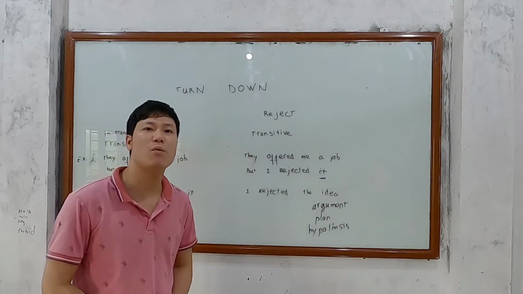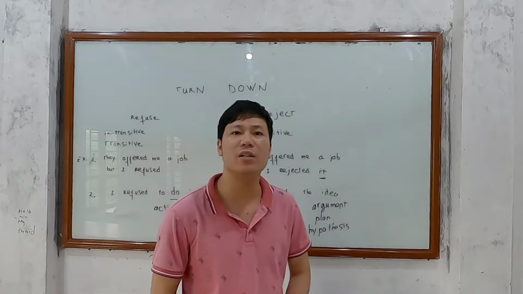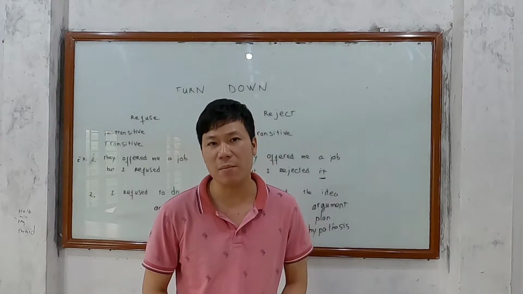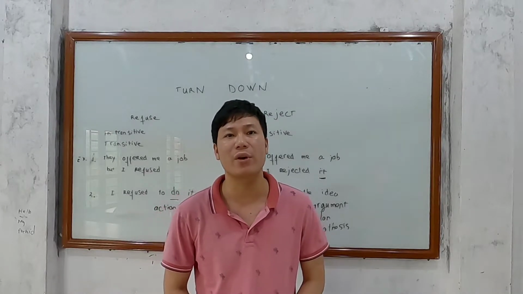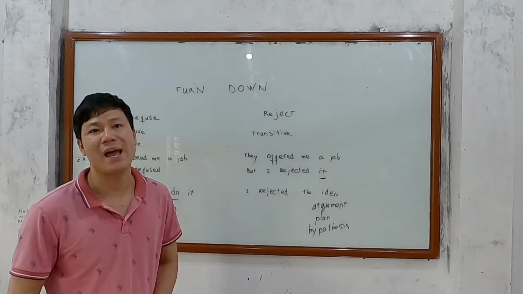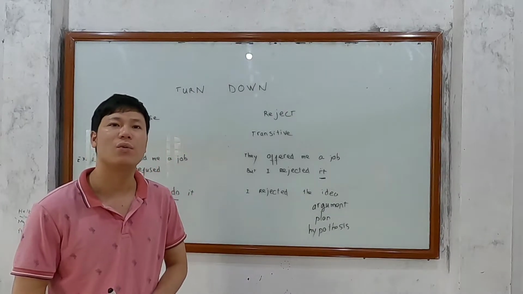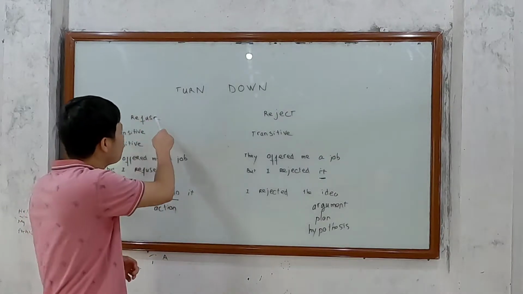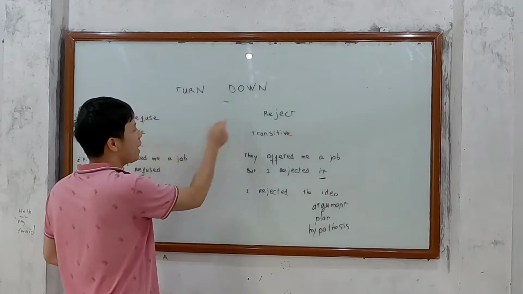As I said, if you want to memorize a new word, you have to associate the new word with something which you have already known. And in these lessons, we will associate turn down with refuse and reject, and the difference between refuse and reject.